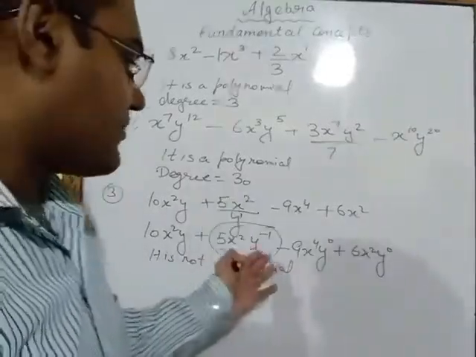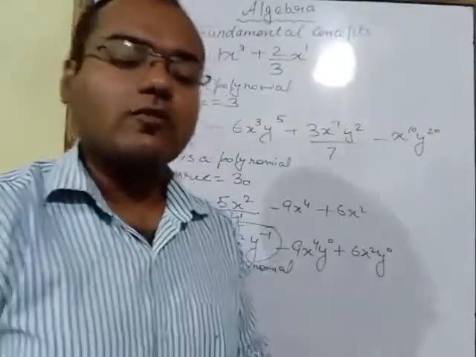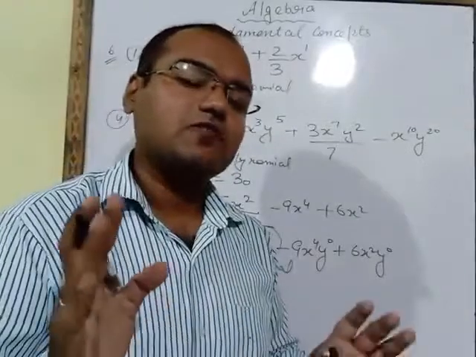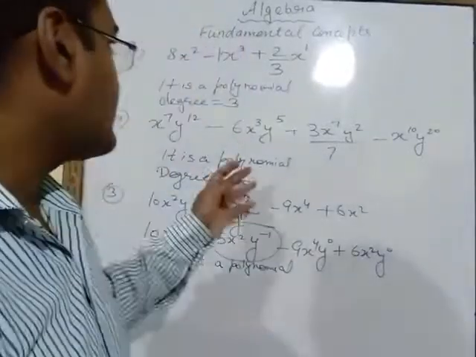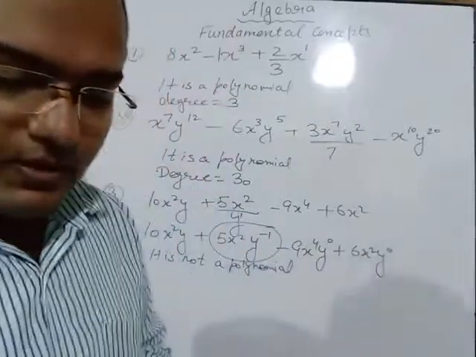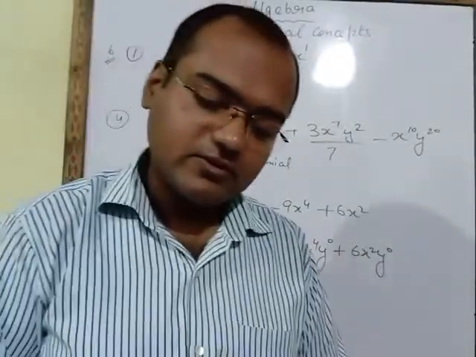Since this algebraic expression is not a polynomial, we will not write the degree, because we have to write the degree only for an algebraic expression which is a polynomial. So like this you have to do question number 6. Now question number 5, identify the like terms.